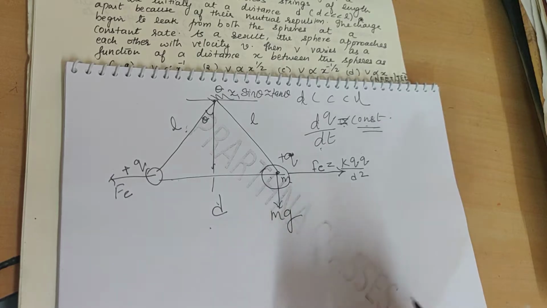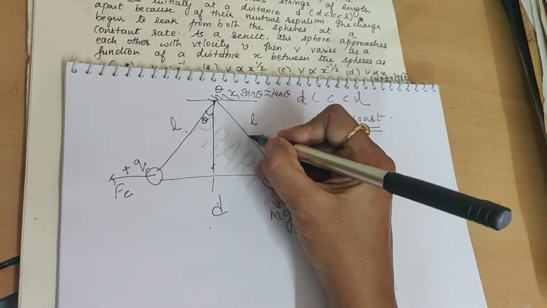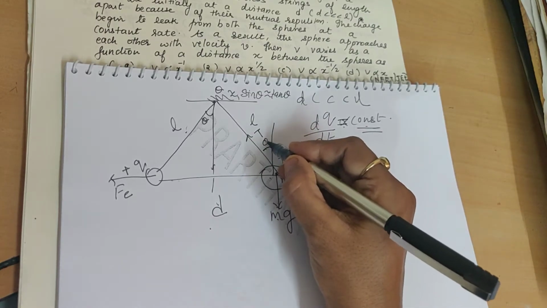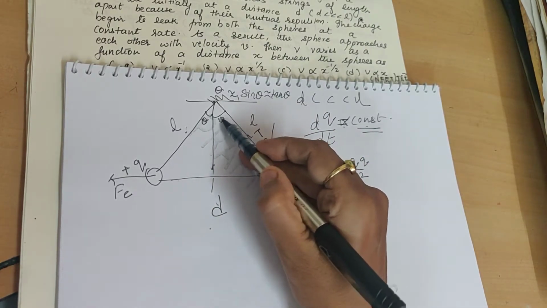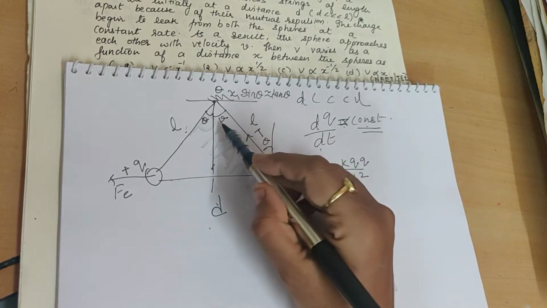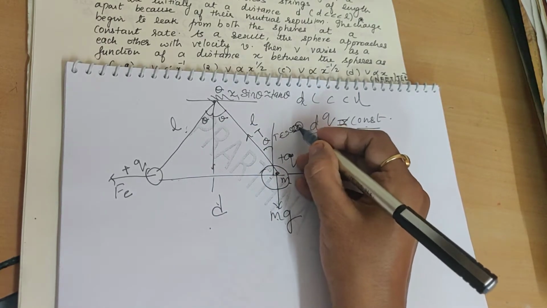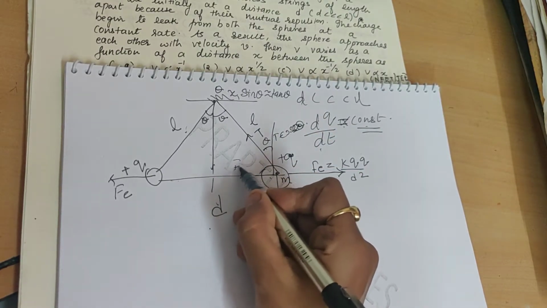So this is mg, and the tension in the string is in this direction. You see that this angle is again theta, because symmetry says these are alternate angles. So this becomes T cos theta and this becomes T sin theta.